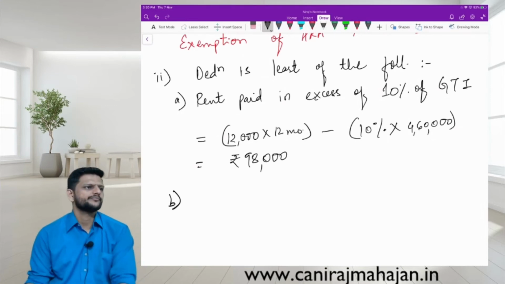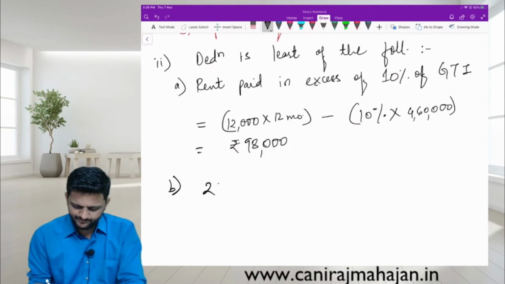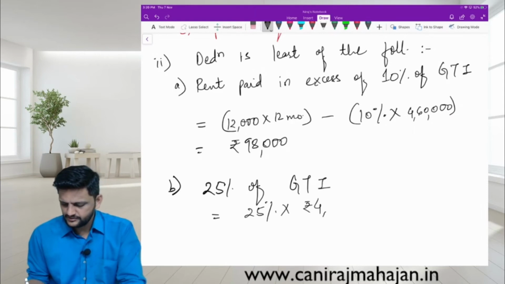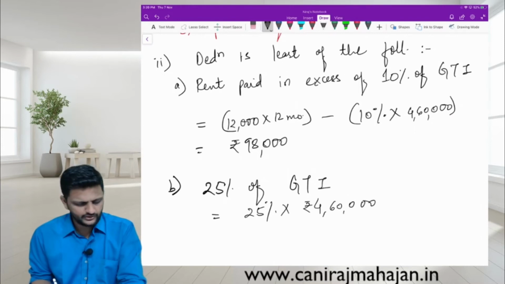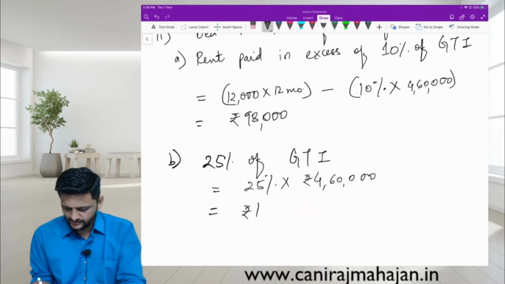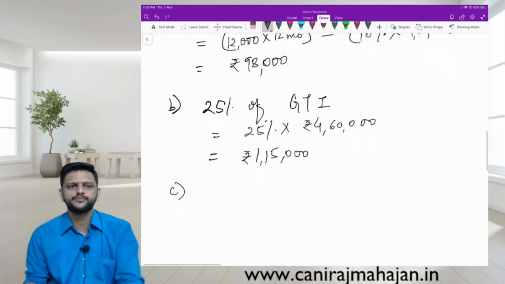Point number B. What is it? 25% of GTI. Which is 25% of rupees 4,60,000. How much? Rupees 1,15,000. And 60,000, that is rupees 5,000 per month.